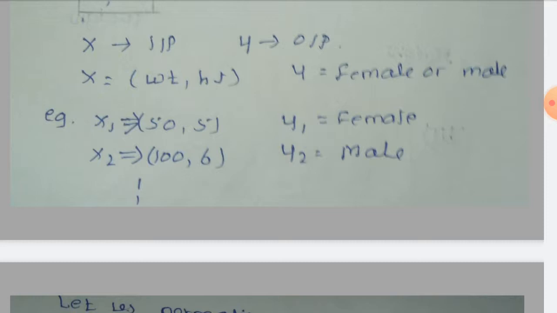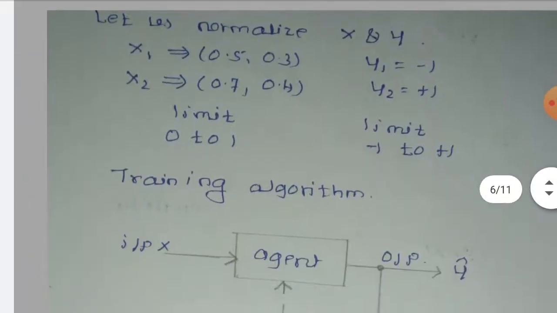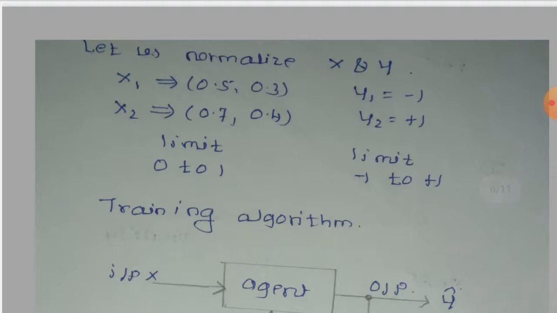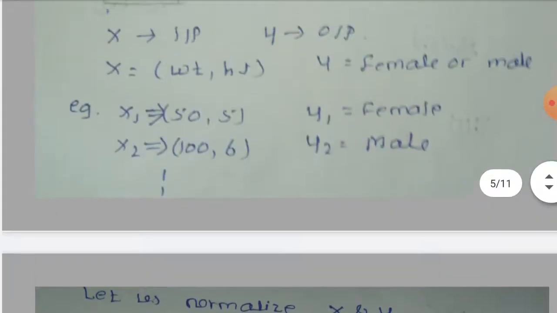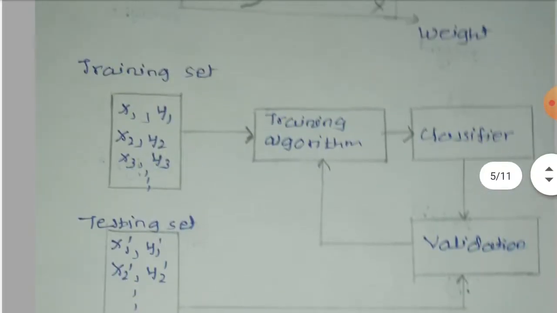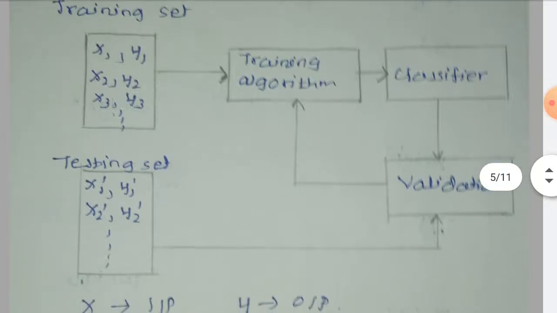Similarly, depending on the number of outputs, here there are two outputs, so I can define the limit for the output as -1 to +1, and for the input I have set the limit as 0 to 1. That's why after normalization I get x1 as 0.5, 0.3 and y1 as -1, and x2 as 0.7, 0.4 and y2 as +1. So this is about the training set. Now this training data we have to give to the training algorithm.